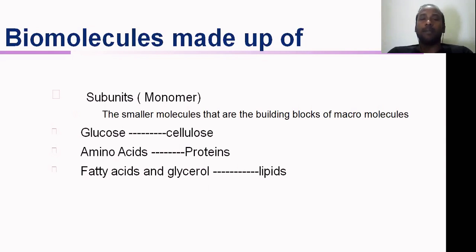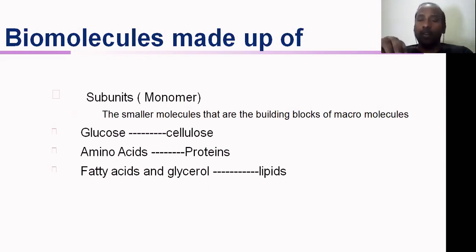So this is very simple, right? All are polymers. This is very clear. All biomolecules are polymers, and polymers mean there should be simple units present. Those simple units we call monomers, right? For example, here I have given cellulose. You take a very big carbohydrate molecule, we call it a polysaccharide. The cellulose is made up of glucose. Glucose we call a monomer.